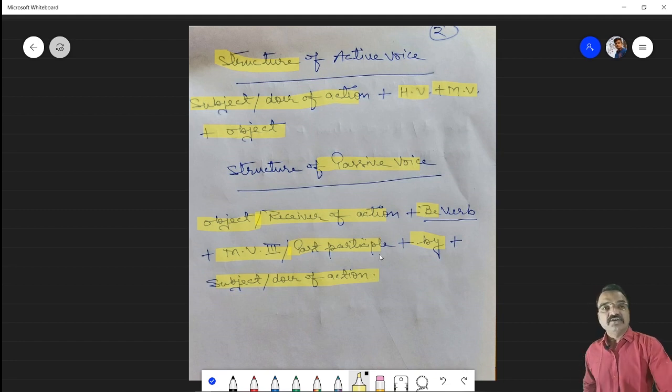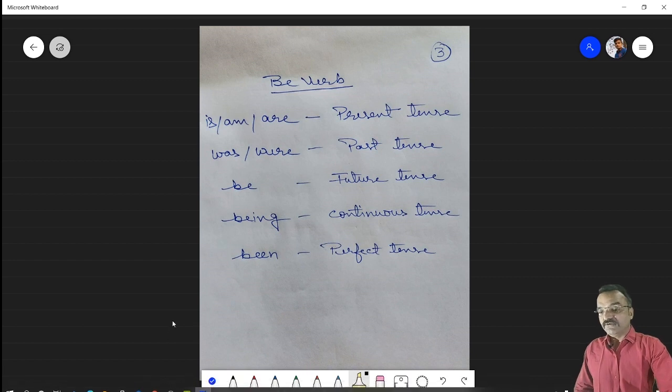So the basic difference between active and passive is that in active voice we use the subject or doer of action in the beginning of the sentence and the object in the ending of the sentence. While in passive voice we use the object or receiver of action in the beginning and the doer or subject of action is used in the ending of the sentence. This is actually the use of be verb in the passive voice. When we are changing an active voice into passive voice, we are using be verb. So what are these be verbs? I am going to explain to you.